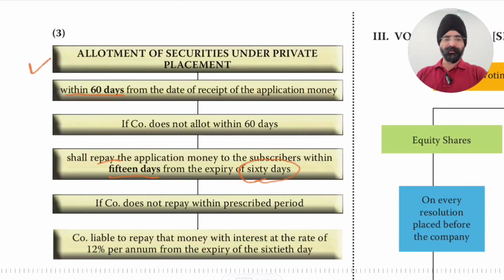If the company does not repay within the prescribed period, what happens? If the company does not repay within 15 days after completing 60 days of non-allotment of shares, then the company is liable to repay the money with interest at the rate of 12% per annum from the expiry of the 60th day. Although 15 grace days were given, interest at 12% per annum will start from the end of the 60th day itself. These 15 days will also be added for the purpose of interest.